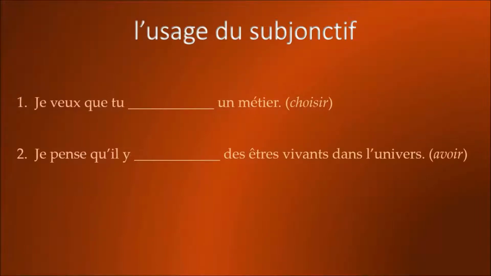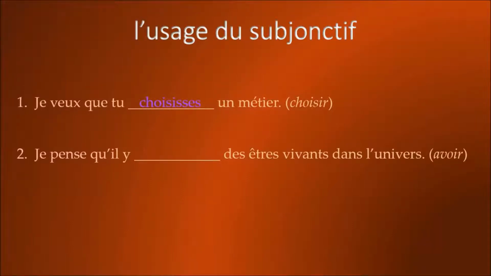Because veux is vouloir, which is a verb of volition, and it's followed by que, and tu is a separate subject from je, this goes in the subjonctif. And so the proper conjugation is je veux que tu choisisses un métier.